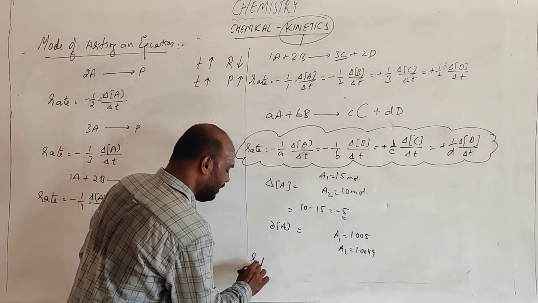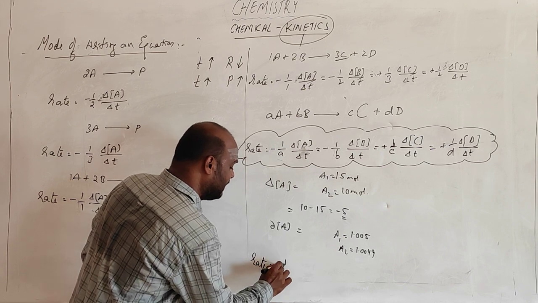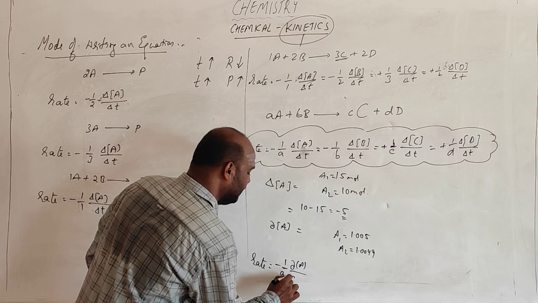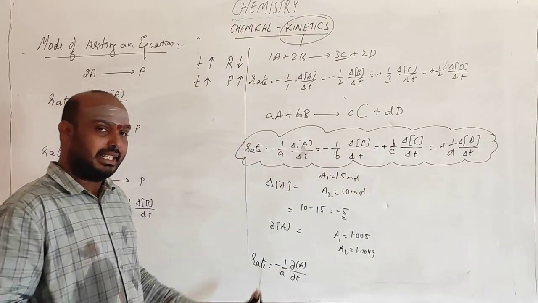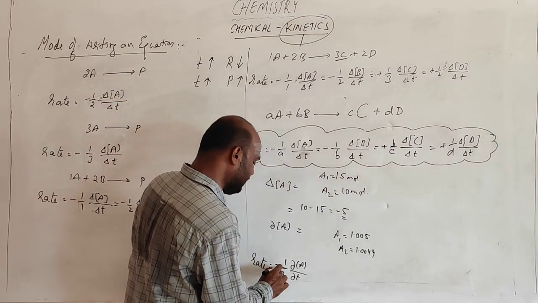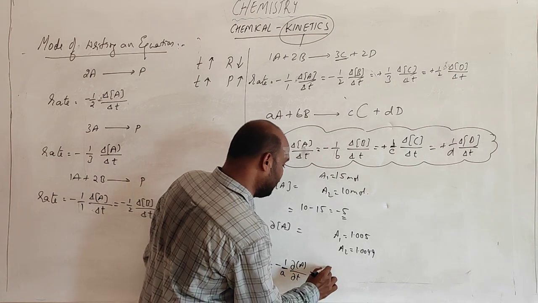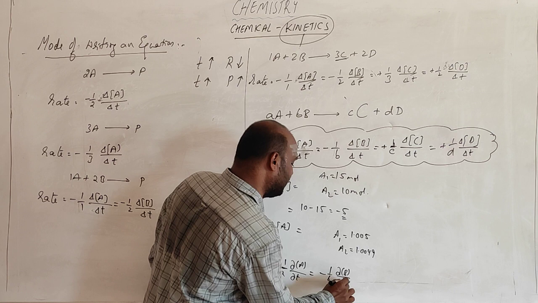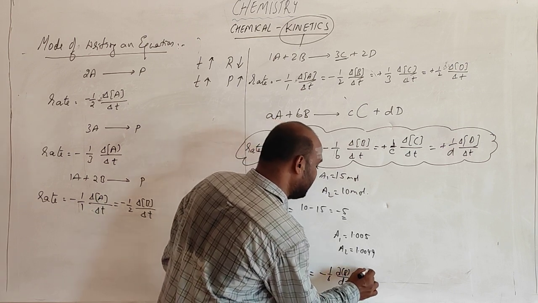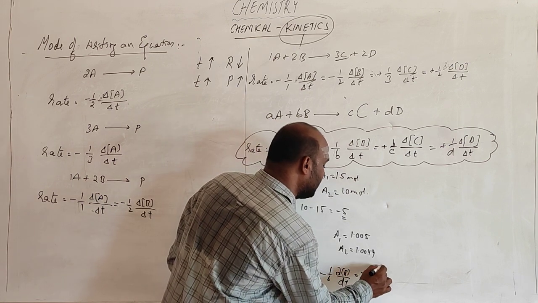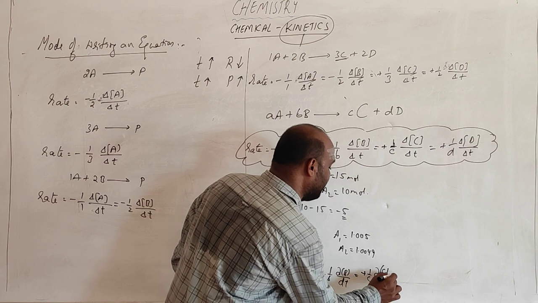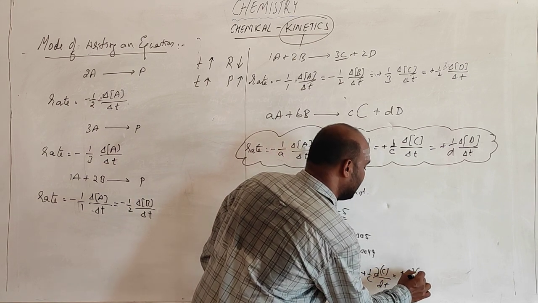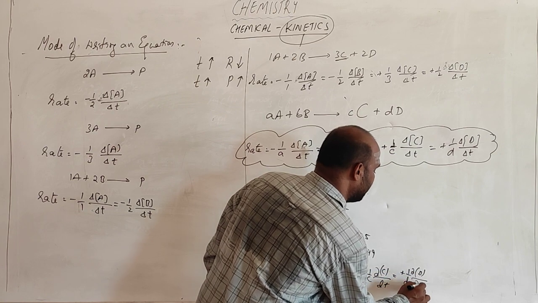So rate will be equal to minus 1 by a, dou concentration of A by dou t, a small change in concentration over a small change in time, that should be equal to minus 1 by b, dou concentration of B by time, that should be equal to plus 1 by c, dou concentration of C with respect to time, plus 1 by d, change in concentration of D with respect to time.